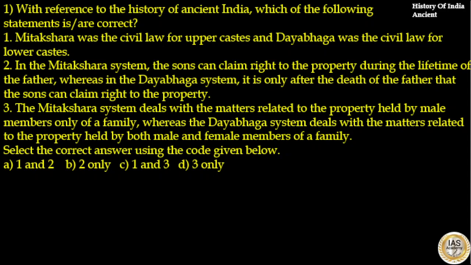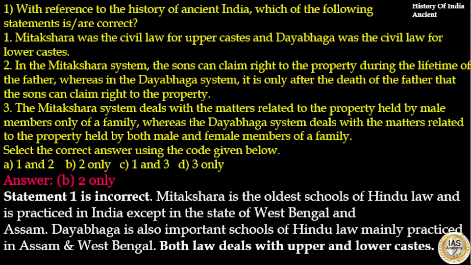That is correct. Statement number 3, the Mitakshara system deals with the matters related to the property held by male members only of a family, whereas the Dayabhaga system deals with the matters related to the property held by both male and female members of a family. That is incorrect. Select the correct answer using the codes given below. Here the answer to this question is option B. Statement 2 only is correct.